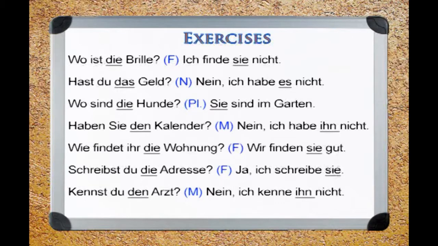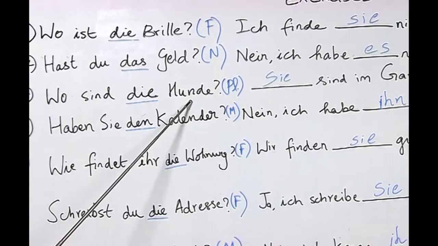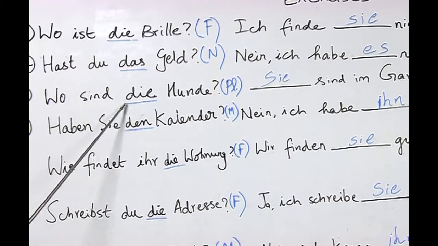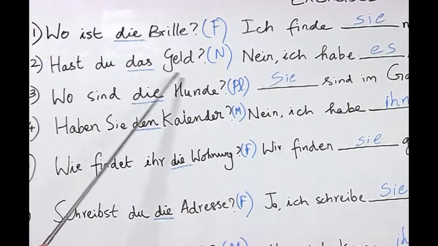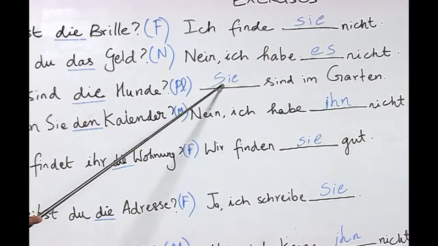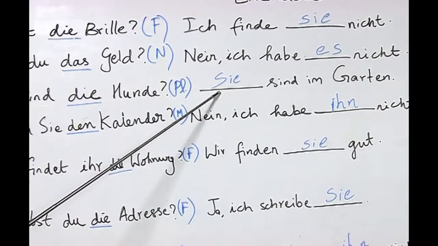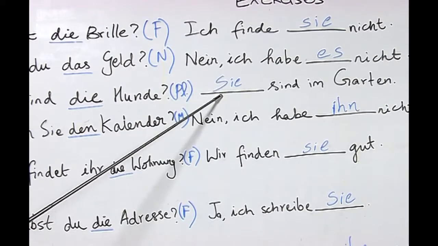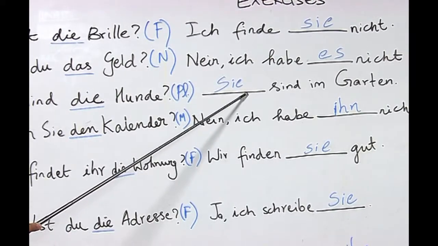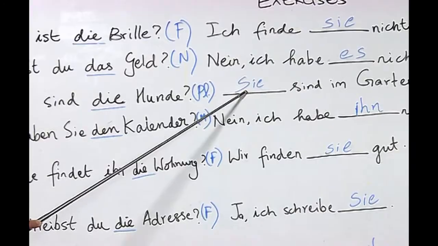Wo sind die Hunde? Sie sind im Garten. Here the noun Hunde means dogs, the plural form of der Hund, which is masculine. As you can see from the verb itself, we know that here the plural form of the verb is meant. And if you look at the pronoun, this is correct, as the pronoun begins with sie, and as you know, the third person plural form is always sie here in nominative as well as in accusative, and this pronoun here is in nominative, and since it begins here, the s is written.